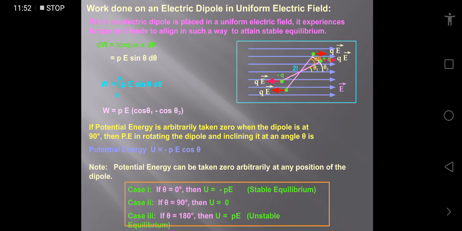Second, if theta is 90, meaning the dipole is at right angle to the uniform electric field, then cos theta is 0, so potential energy comes out 0. Case third, if theta is 180 degrees, meaning the dipole is aligned opposite to the electric field, then the condition is known as unstable equilibrium, and potential energy is the maximum here, which is pE.